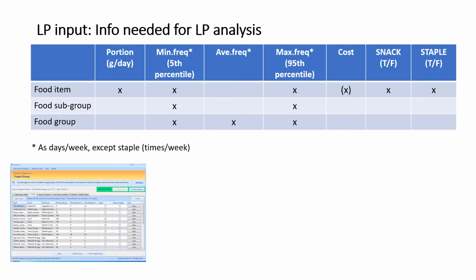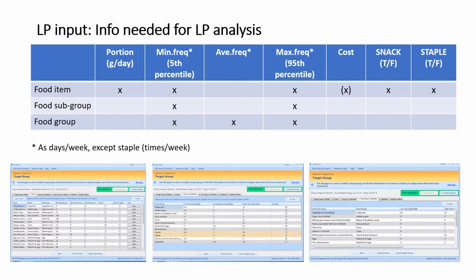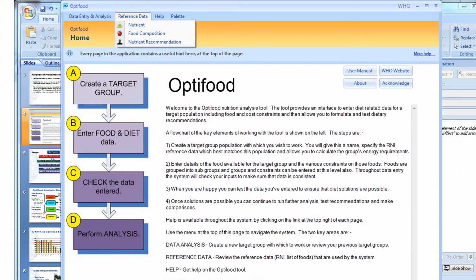So in the OptiFood, you will have the inputs at the food items level, and then at the food groups and the food subgroups level. So when we start with the OptiFood, it means we have managed to get all that information. I usually prepare the LP inputs using a simple function in Excel. You can also use Access, for example. And using Excel, it is straightforward.